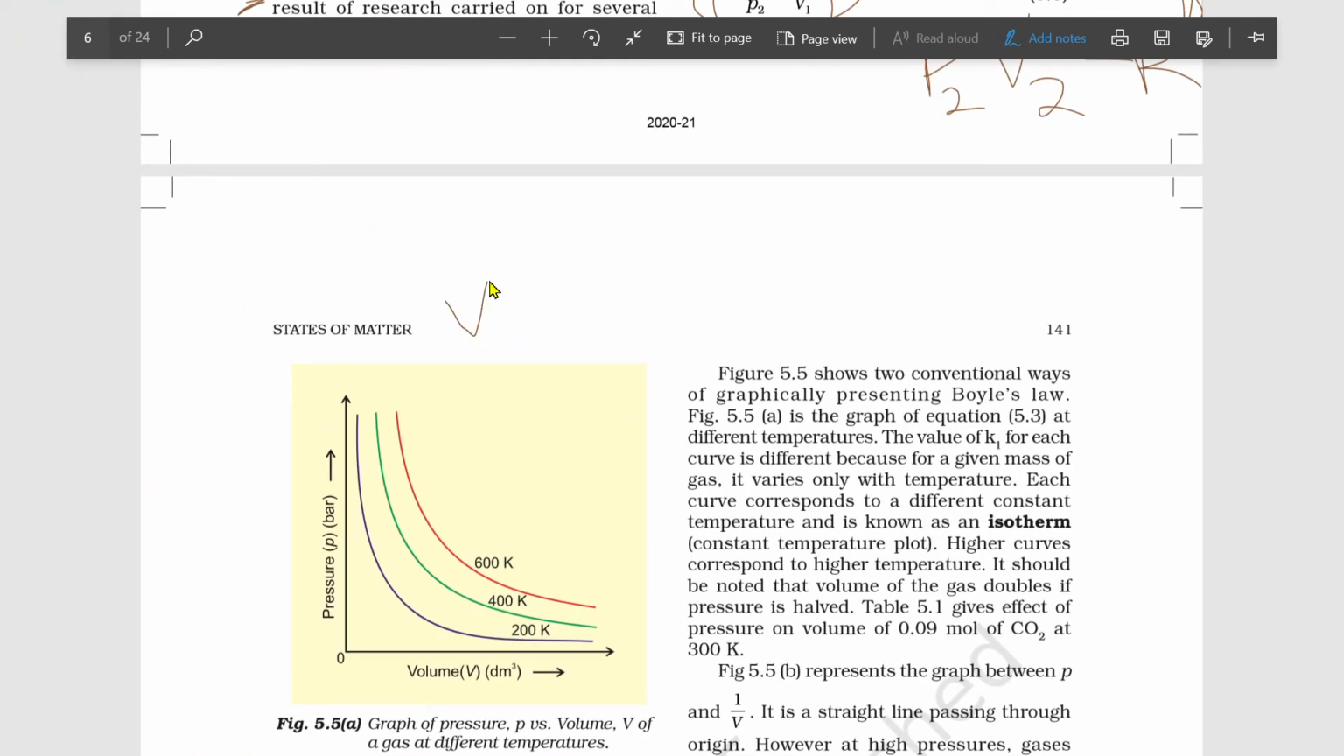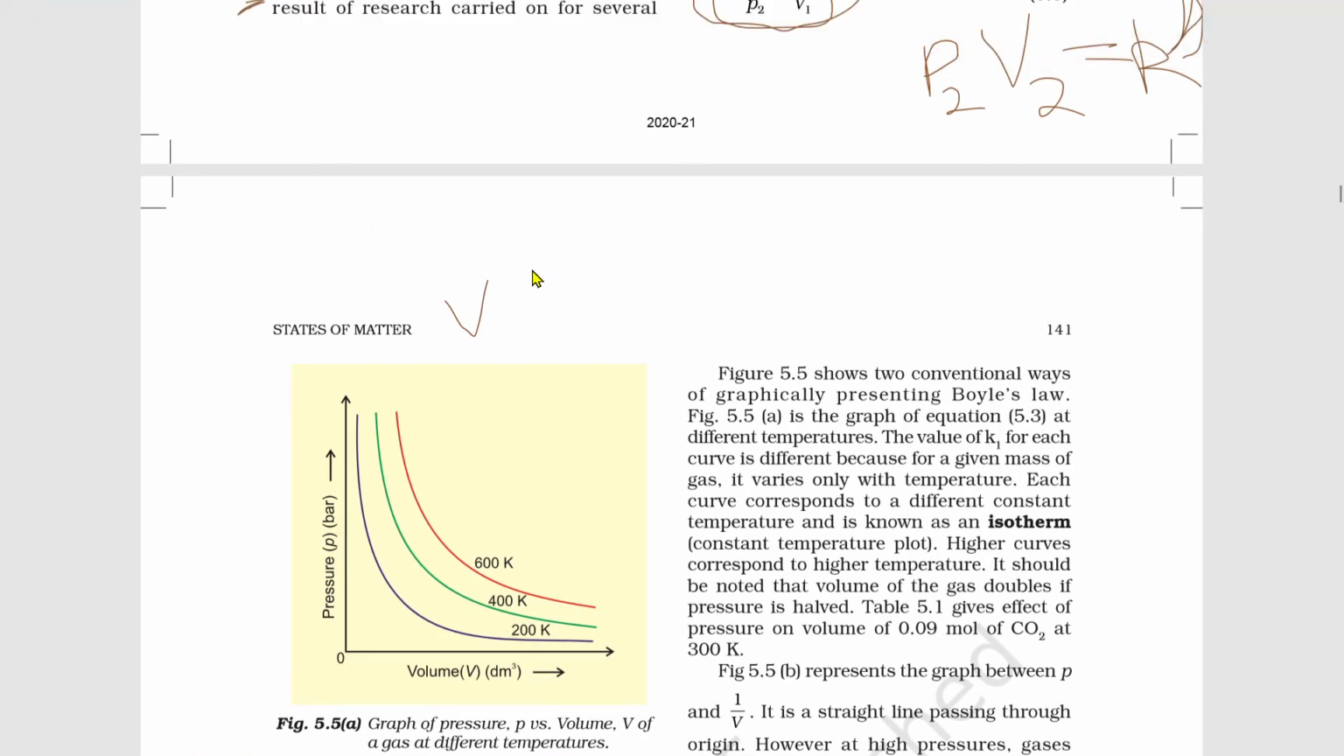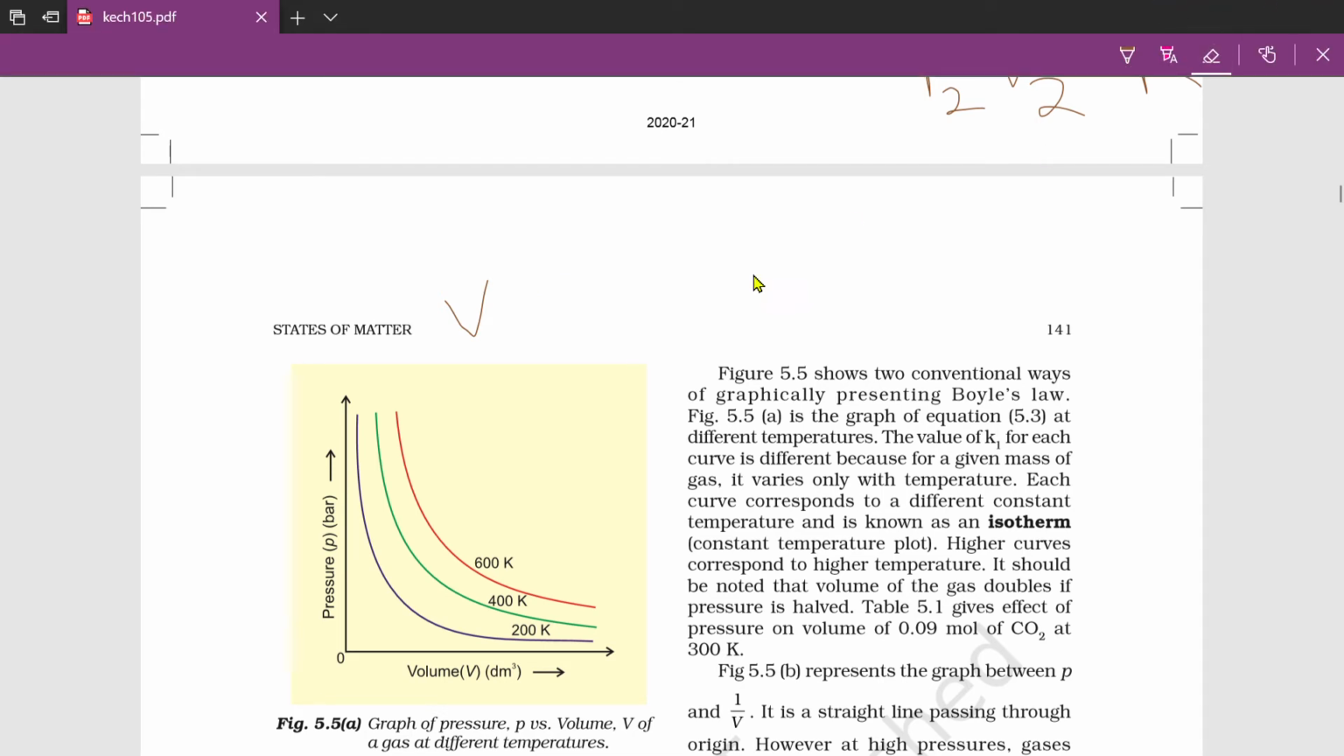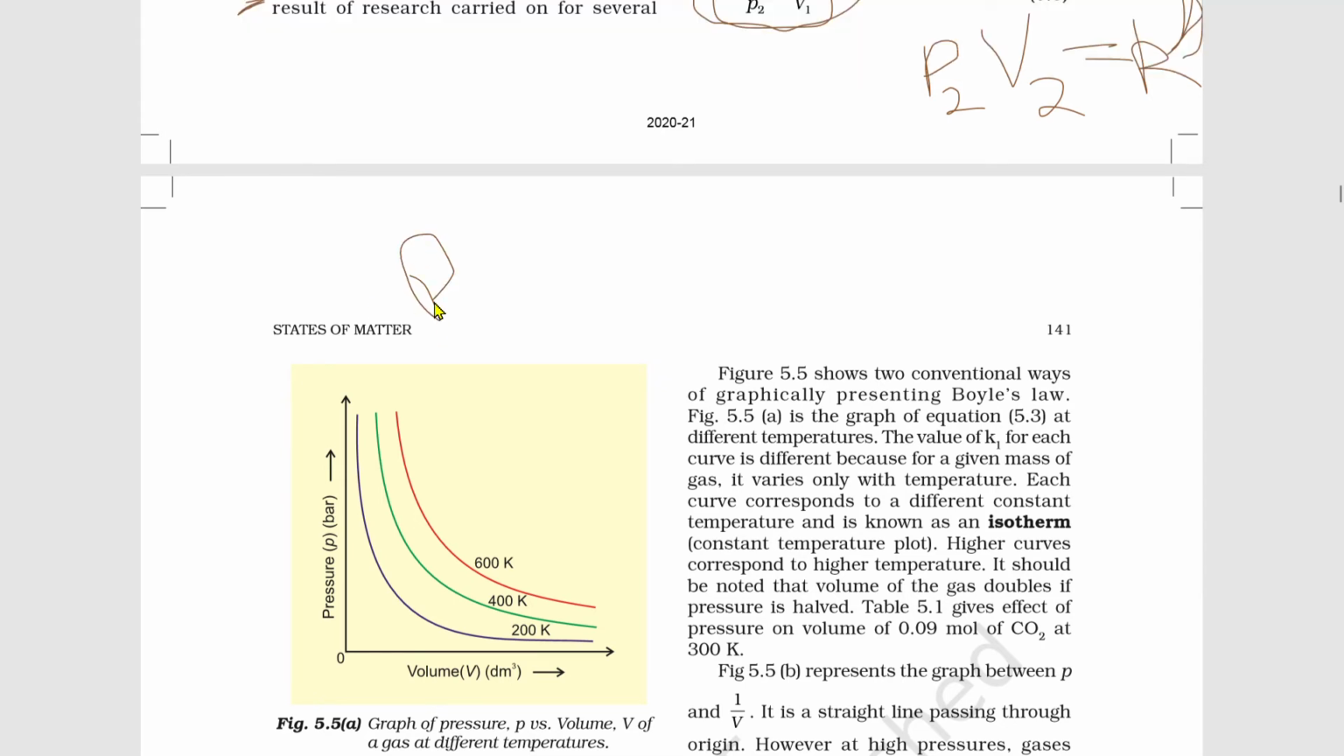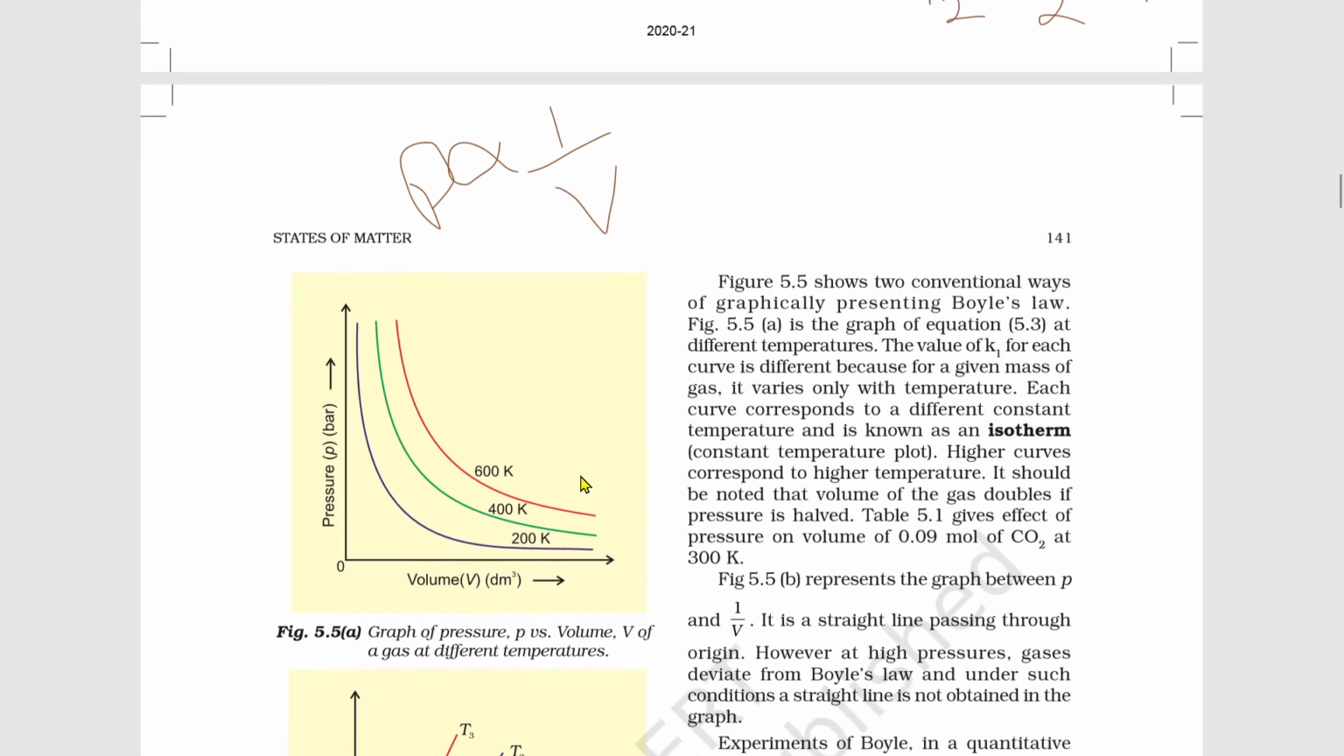What I said to you: pressure is inversely proportional to volume. Right? Look at here. Pressure is increasing. As we go up, pressure increases. That means volume decreases. Right? Look at here.